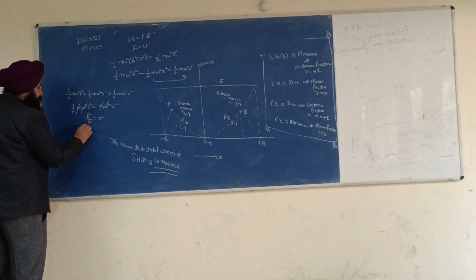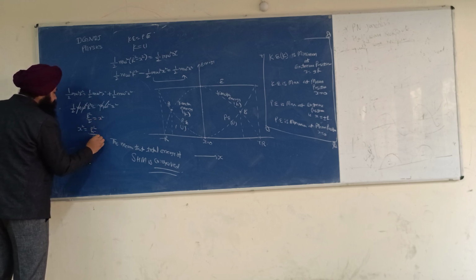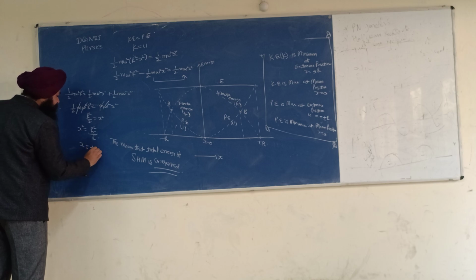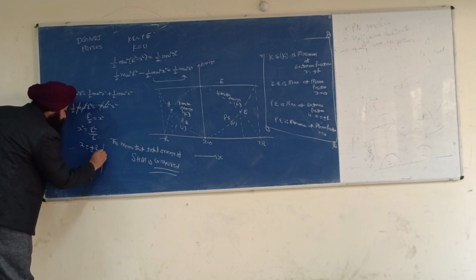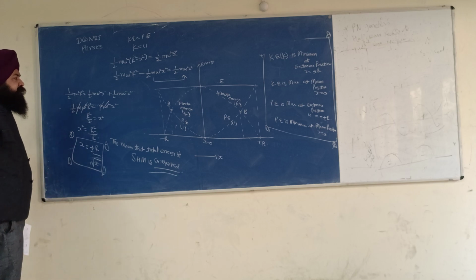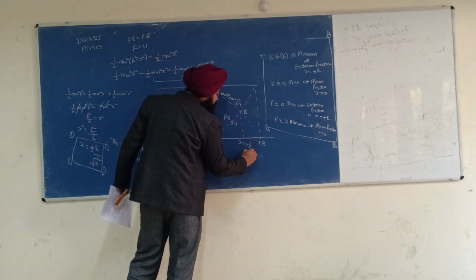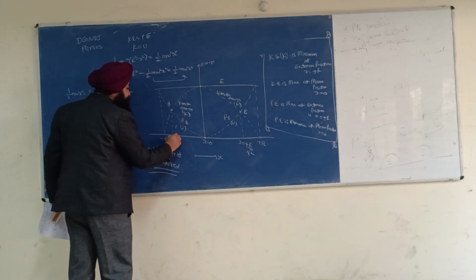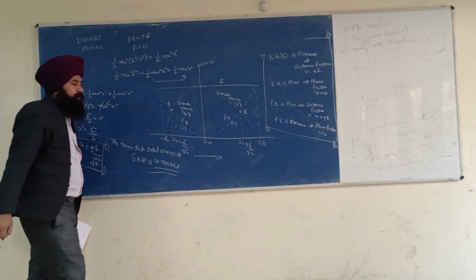So x is equal to plus minus r by root 2. This point represents x equal to plus r by root 2, and this point represents x equal to minus r by root 2.